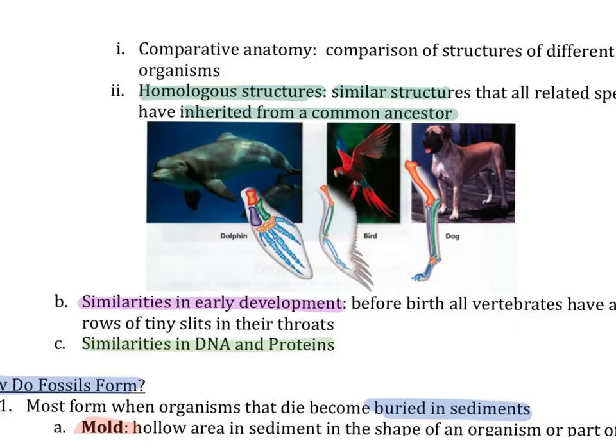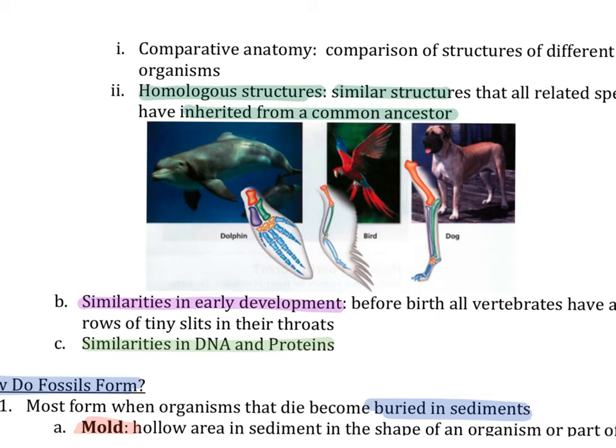While these parts may not look homologous, if we examine the coloration, we can see that they are. Here we're looking at a dolphin, a bird, and a dog, and we're looking at their fins, wings, or legs, but what you can see is that in this comparison, they all have, although they are different according to the adaptations of the species itself, the same specific parts as each other.